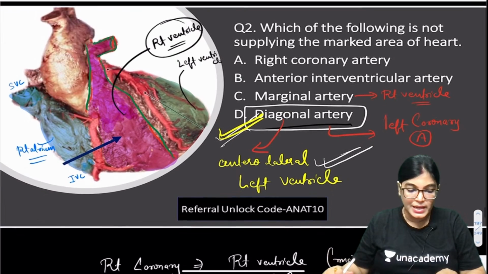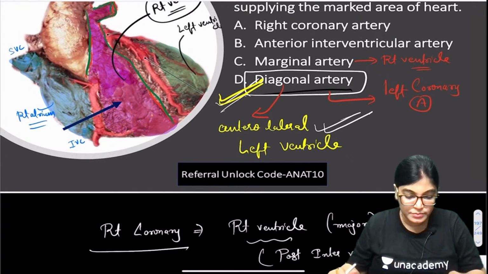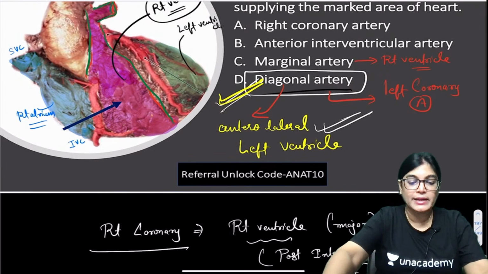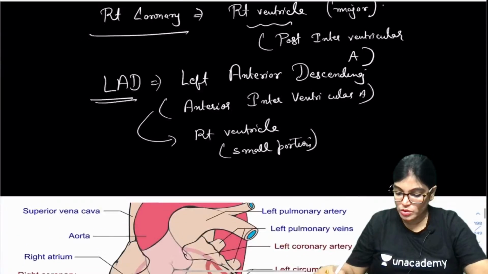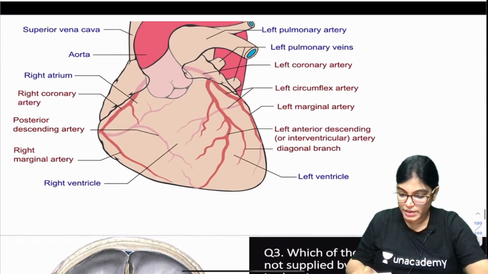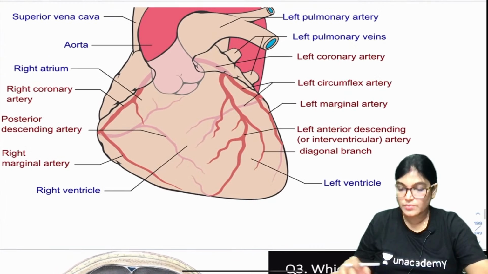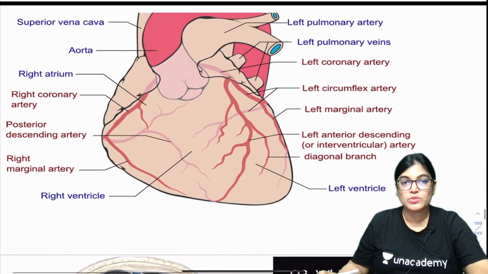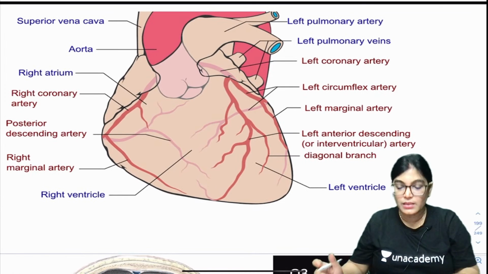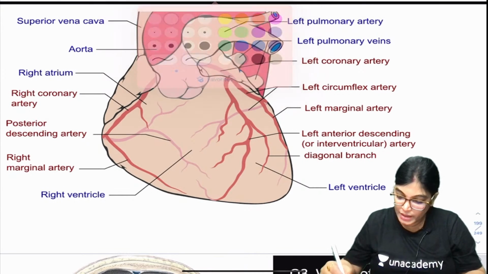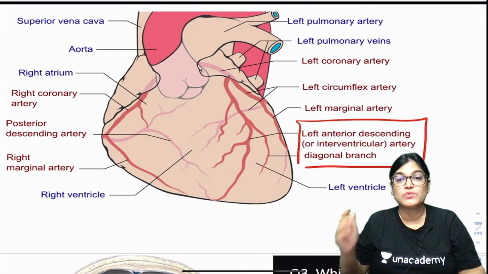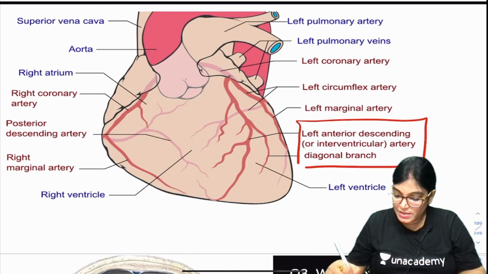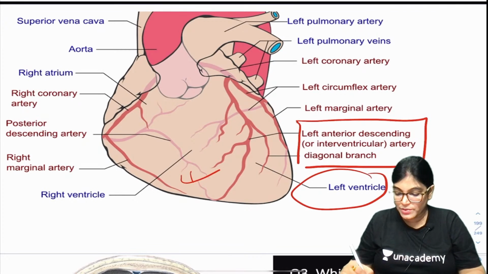So got it? Can anybody tell me, the right coronary artery and left coronary artery are arising from which arteries? I want to show you this diagram. Here you can appreciate this is the left anterior descending artery which was mentioned, also called LAD artery, and it is basically supplying the left ventricle and a small area of the right ventricle also.